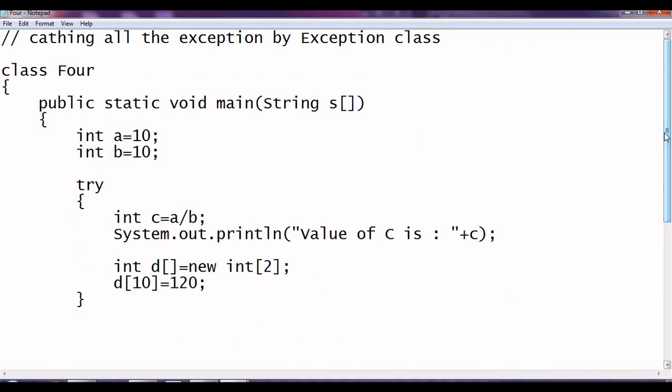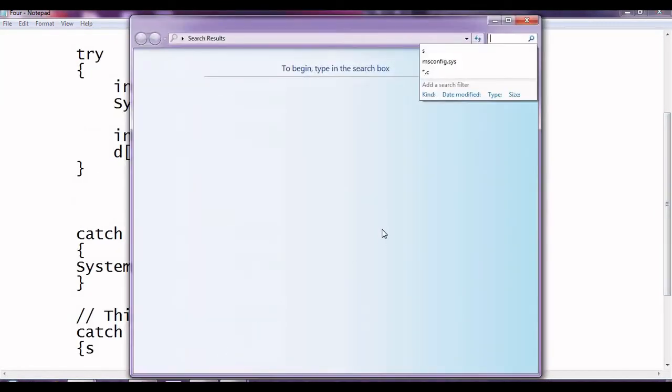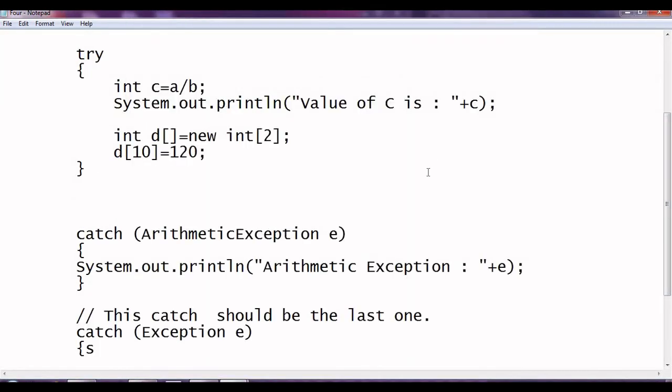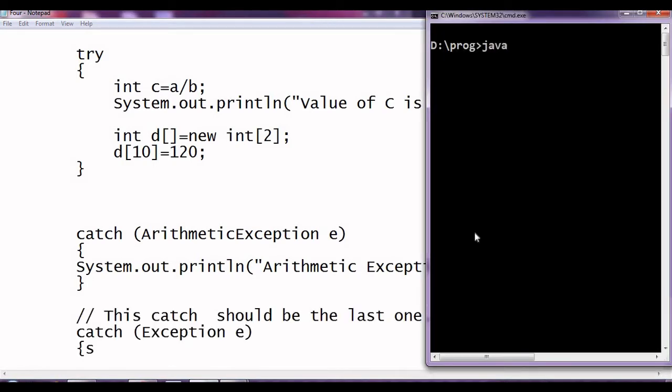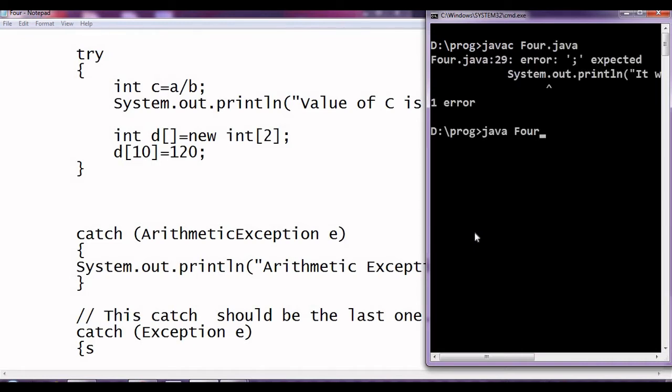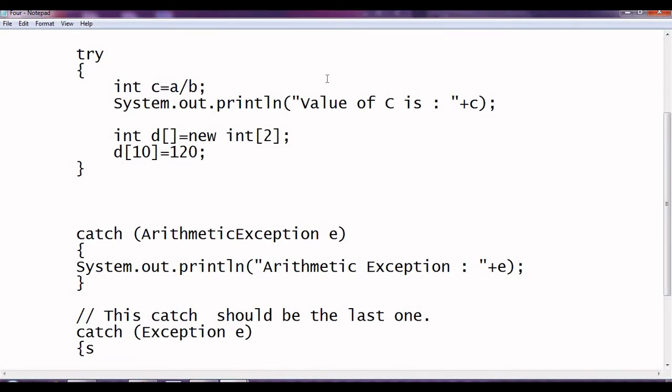So now let us save and execute this program. Line number 29.